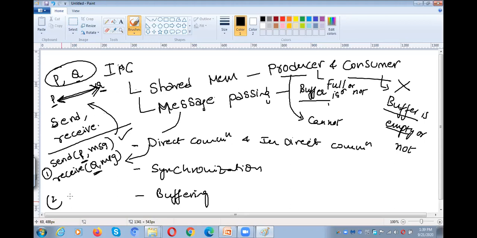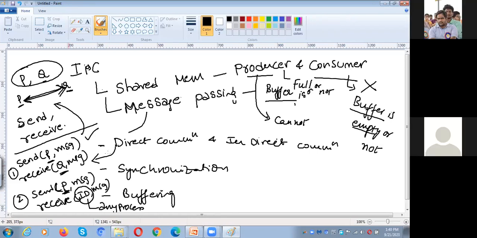And the second variety is send(P, message) and receive(id, message). Here we are sending a message to process P, but in receive we are not mentioning a particular process name. We mention an ID, which means we are receiving a message from any process. So these are the two varieties under direct communication.